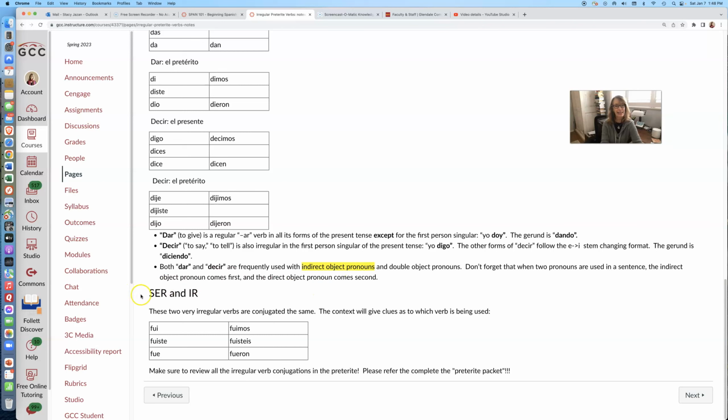Let's take a look at ser and ir. These two very irregular verbs are conjugated the same. The context will give us clues as to which verb is being used.